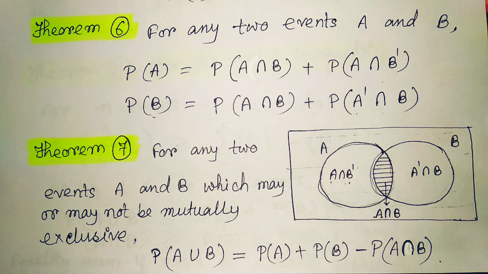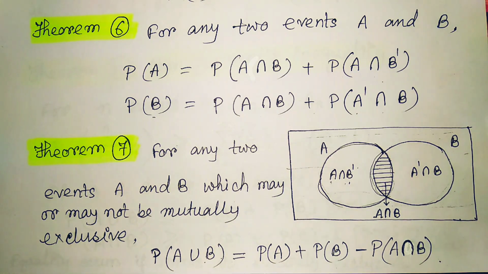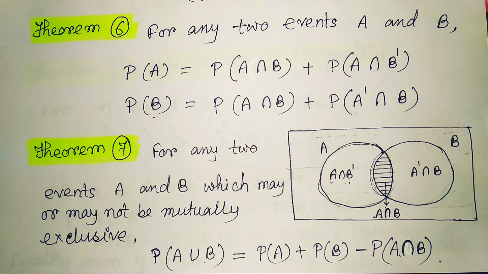What does it mean? If A and B are two mutually exclusive events, that means among A and B there are no elements common, then we can find the probability of A union B as probability of A plus probability of B. That's all. But if they are not necessarily mutually exclusive, that means maybe between A and B there are some elements common, then we will find the probability of this portion, then the probability of this portion. After adding these two, this one we will be using 2 times. That's why we subtract this portion once. This is also called the theorem of total probability.